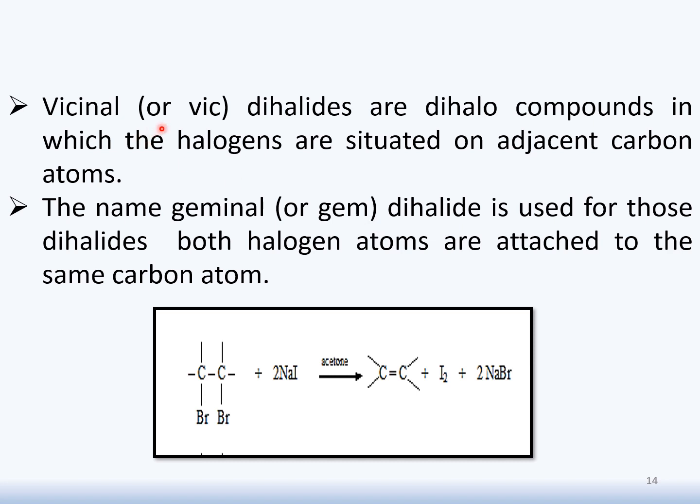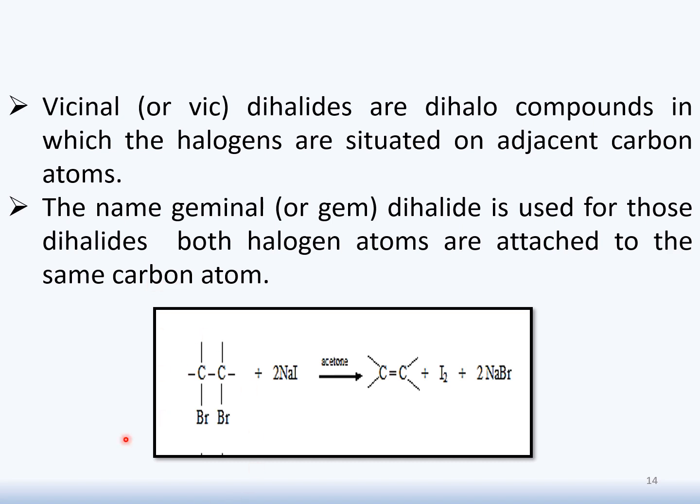Vicinal dihalides, definitely, are dihalide containing compounds, but here the condition is that the halogens present in a vicinal dihalide should be on adjacent carbon atoms. But in case of geminal dihalide, the two halogen atoms should be attached to the same carbon atom.